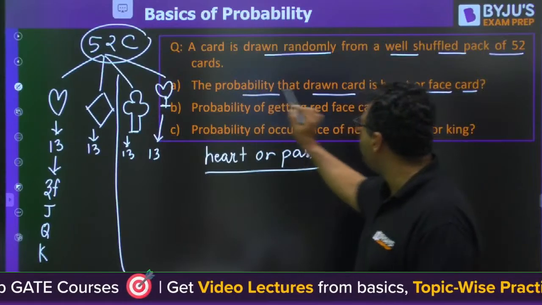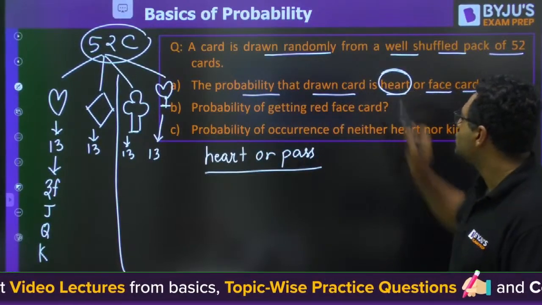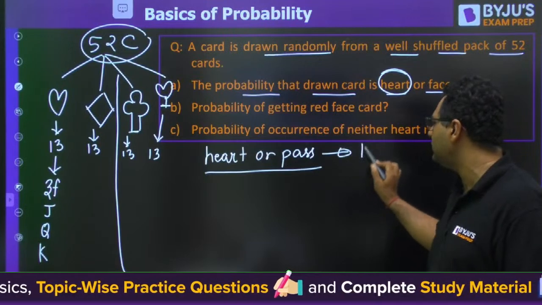You know the probability that the drawn card is a heart. So how many hearts are there? A total of 13 hearts are there.